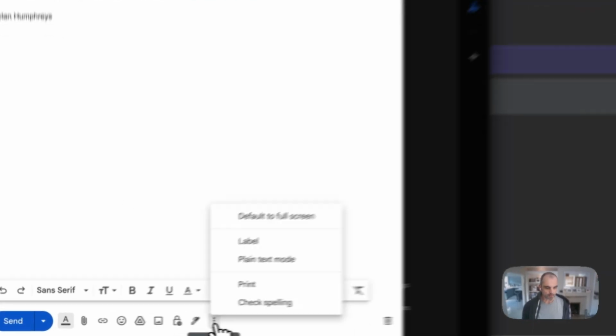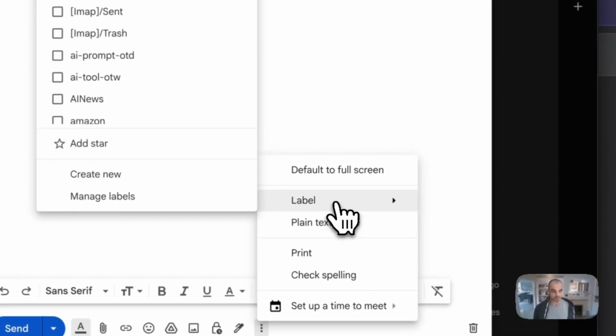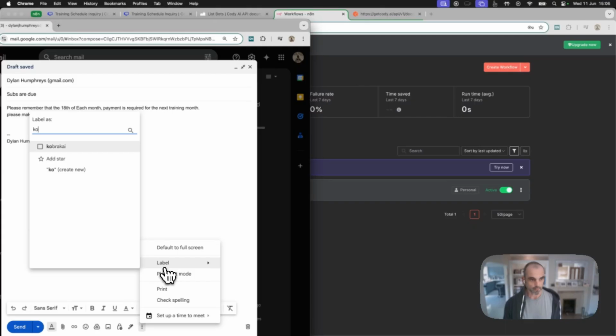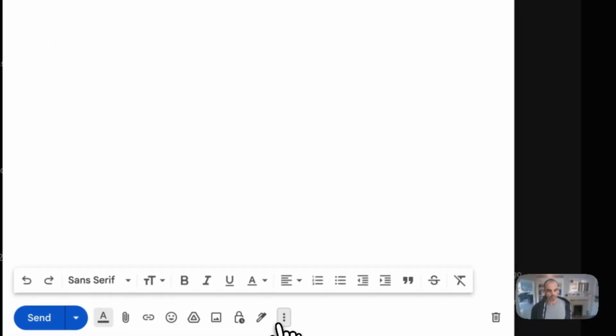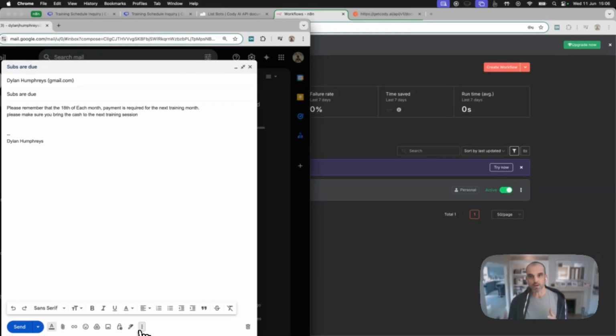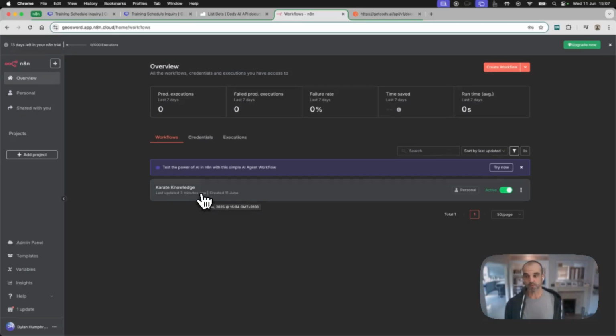Okay. Now in Gmail, like I say, I can come in here, and even if I'm sending an email, I can add a label, right? The automation is not going to care whether I've sent it or whether it's been received and been given the label when it was received. It doesn't distinguish. So this should emulate me getting an email from, say, the karate instructor or whoever, or indeed, this is just me saying, I'm going to communicate this out to the rest of the club. This should pick it up the next time it runs.